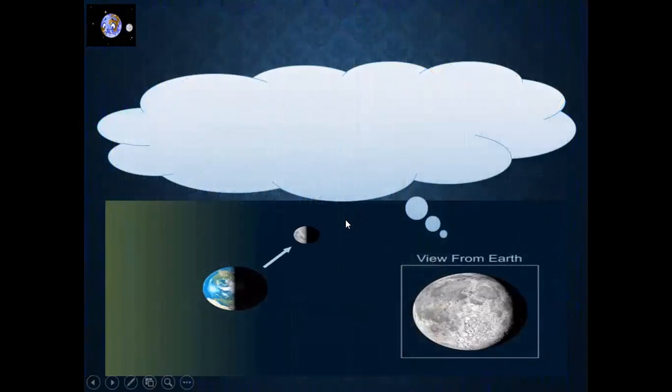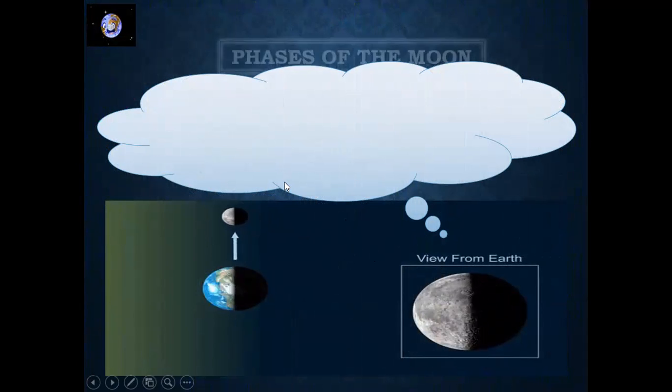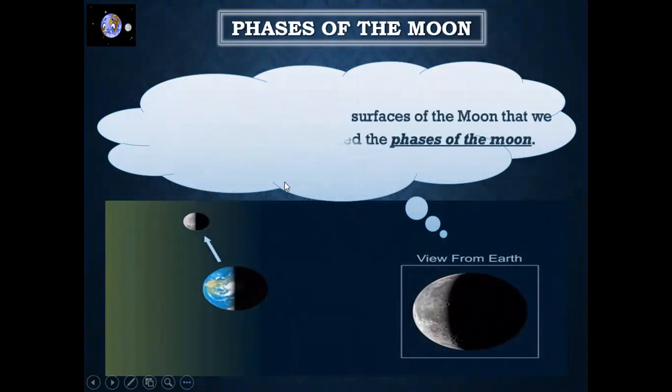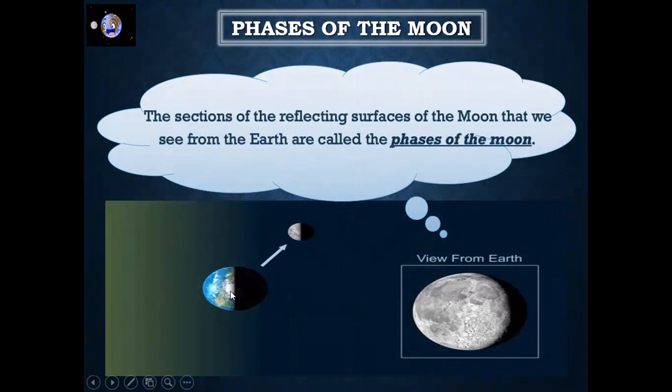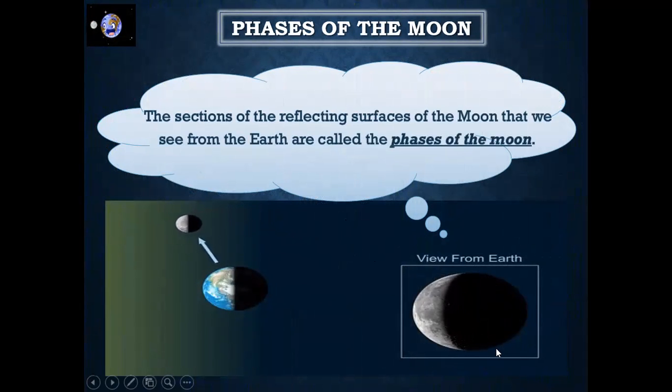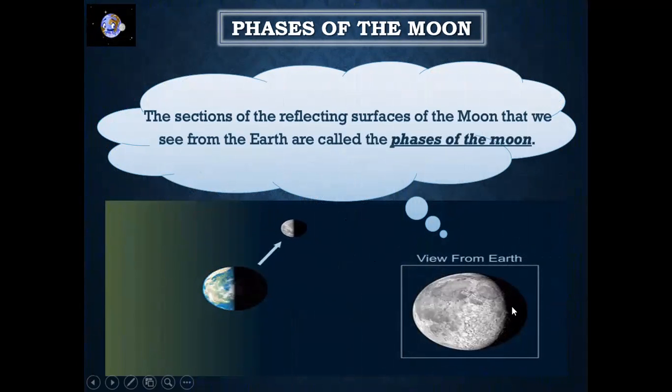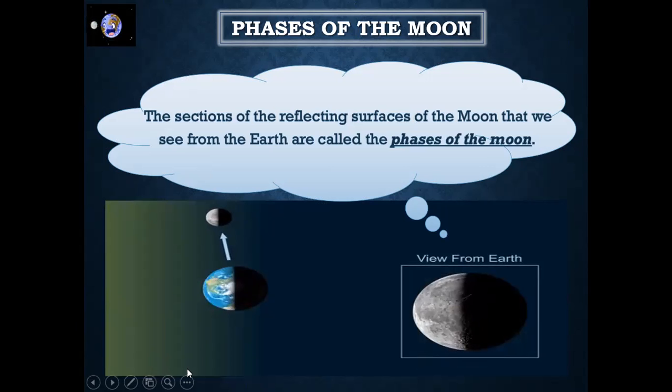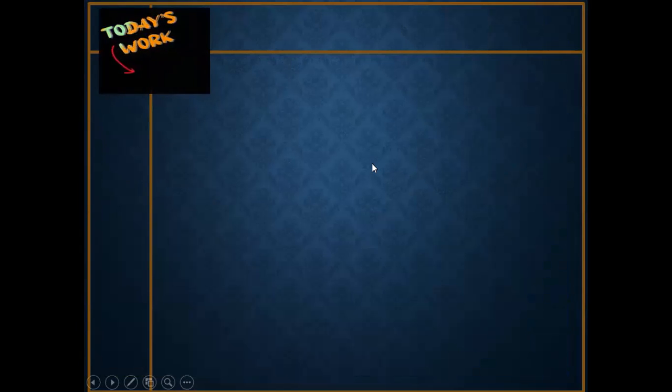Now we come to the phases of the moon. The moon revolves around the Earth once every lunar month, or 29.5 days. When the side of the moon lit by the sun faces the Earth, we see a full moon. When the moon is on the side of the Earth nearest to the sun, we see a thin slice of moon. This is called a new moon. Sometimes we see no moon at all. The sections of the reflecting surface of the moon that we see from the Earth are called phases of the moon.